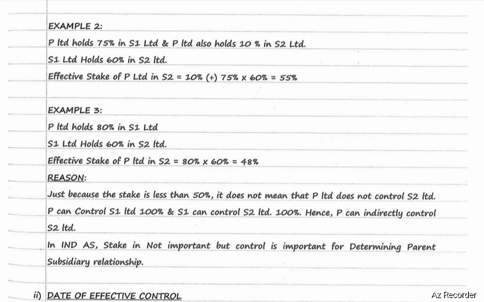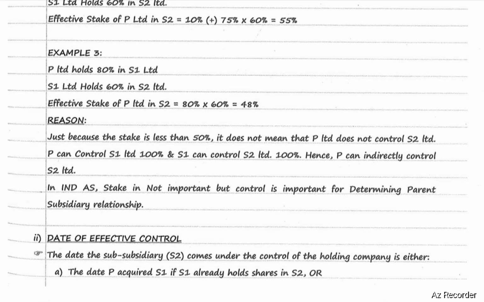Next, P Limited holds 80% in S1 Limited. S1 Limited holds 60% in S2 Limited. Effective stake of P Limited in S2 is 60% of 80%, that is 48%. Just because the stake is less than 50%, it does not mean that P Limited does not control S2 Limited. P can control S1 Limited 100% and S1 can control S2 Limited 100%. Hence, P can indirectly control S2 Limited. In Ind AS, stake is not important, but control is important for determining parent-subsidiary relationship.